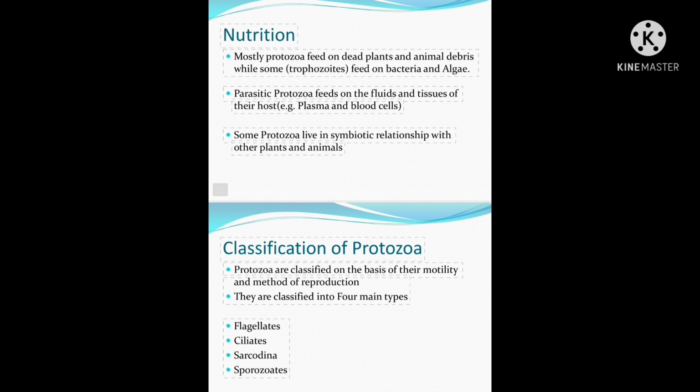The third class is Sporozoa, and the example is Plasmodium vivax, the malarial parasite. Sporozoa have no locomotory organs, and all are parasitic. The fourth class is Ciliata, and the example is Paramecium. Mainly these animals locomote with the help of cilia.